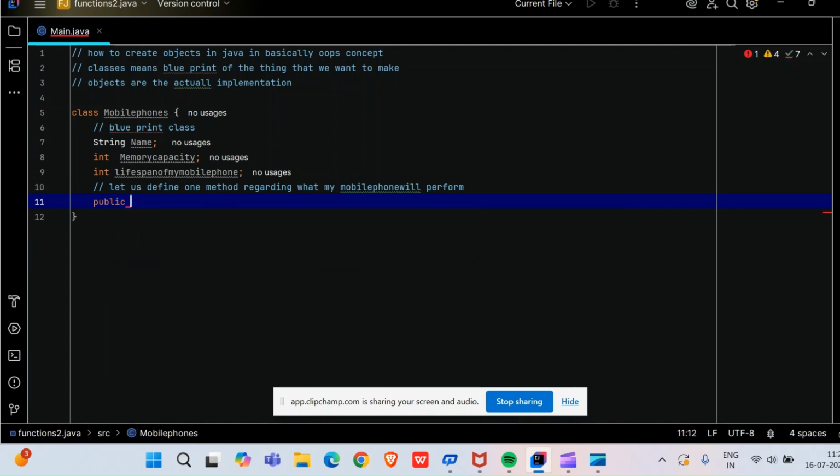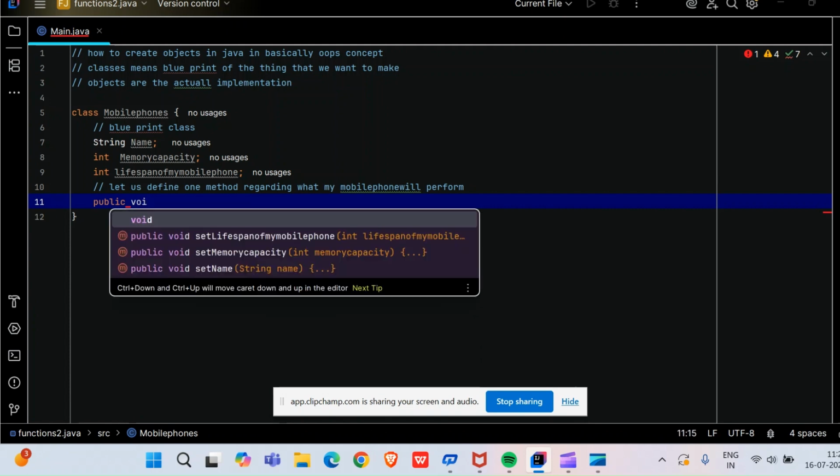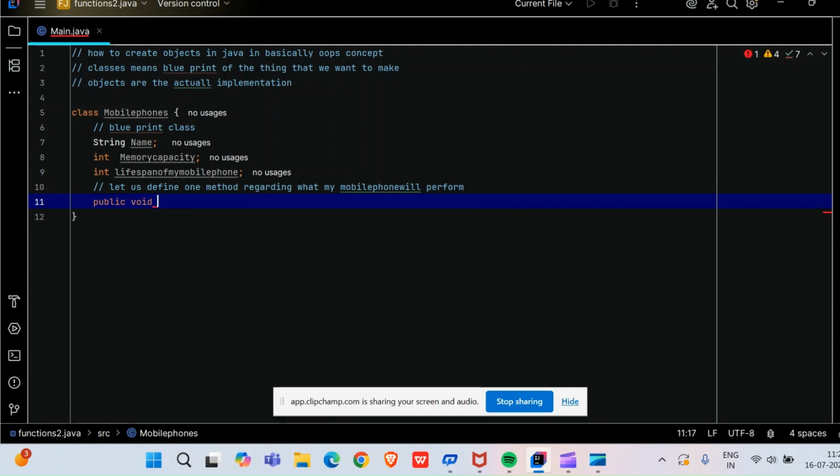No, we don't need static. Let it have a return type of void, and the name of my method is my phone functionality. This is the functionality of my particular phone. So this is what I want to tell you. Just a second.